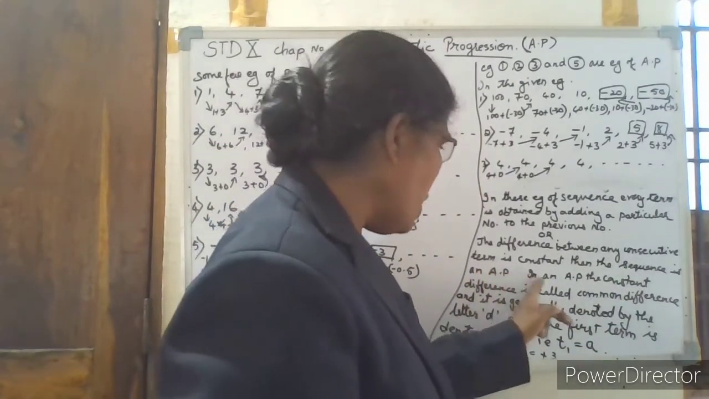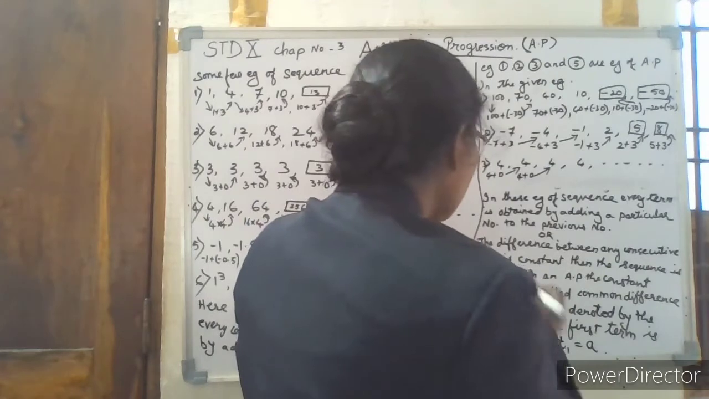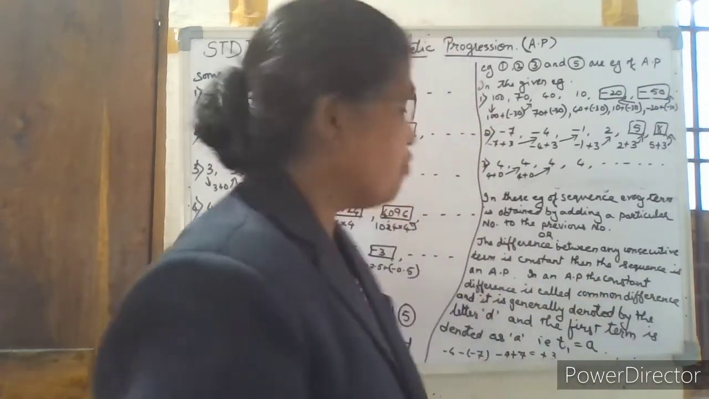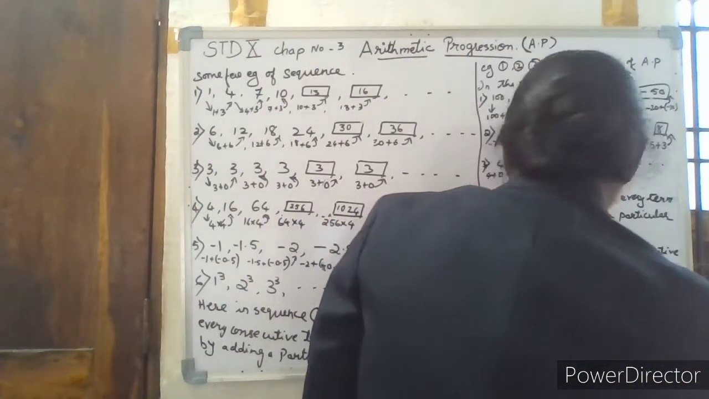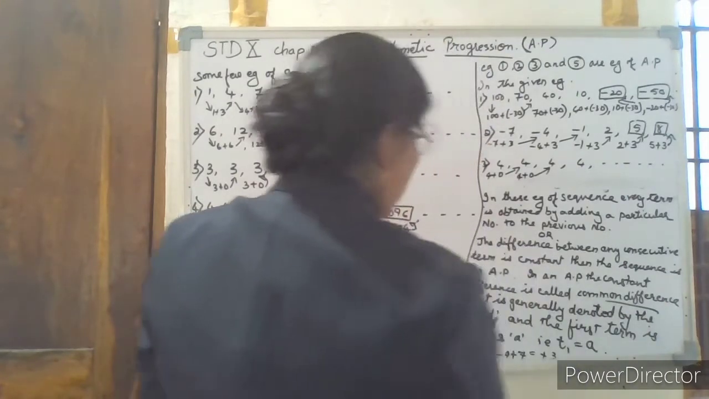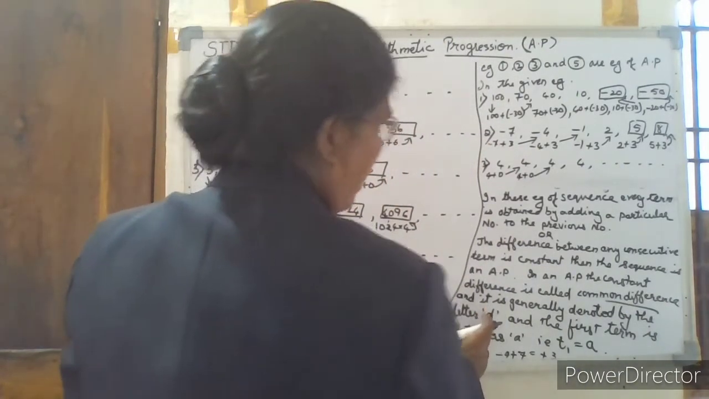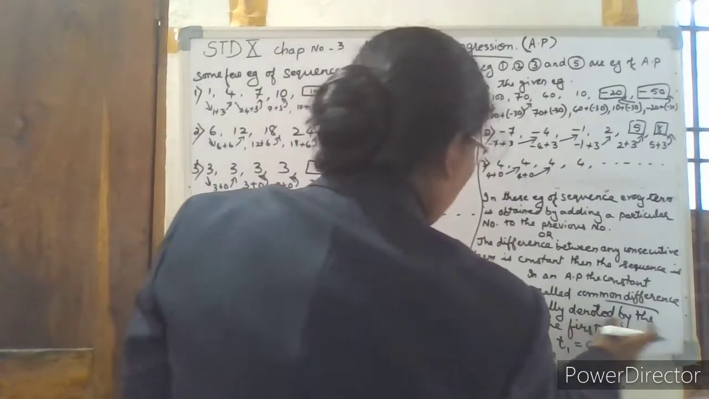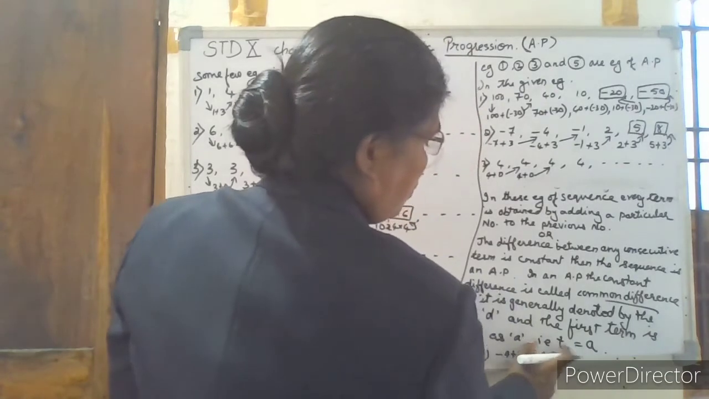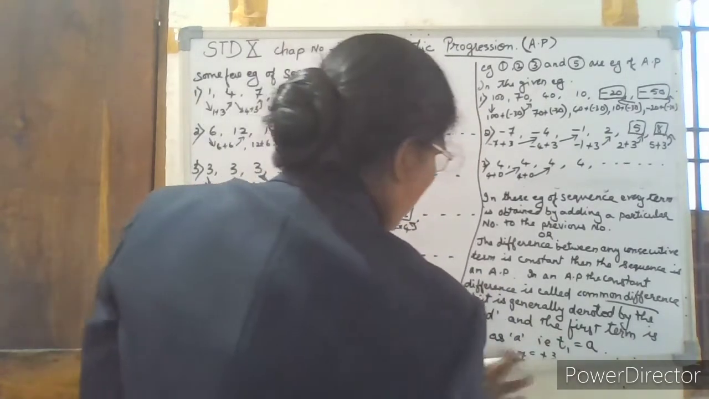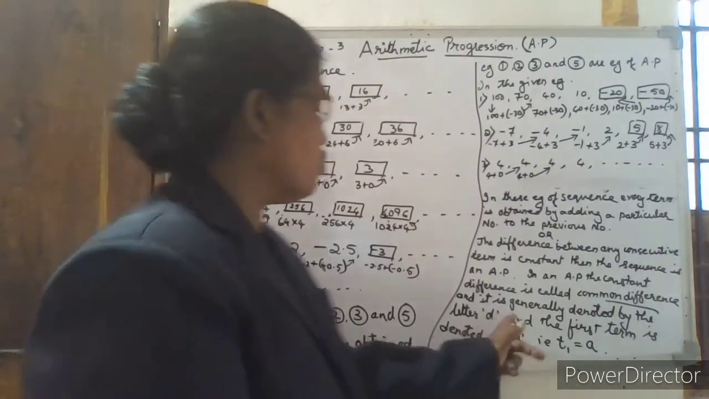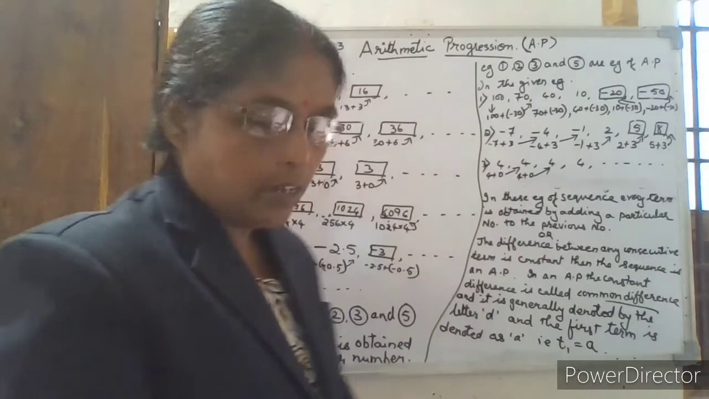So in an AP, the constant difference is called the common difference. It is generally denoted by the letter D. Common difference we indicate as D. And the first term is denoted as A. That is the first term, T1, first term is equal to A. So this A indicates the first term and the common difference is denoted by small letter D.